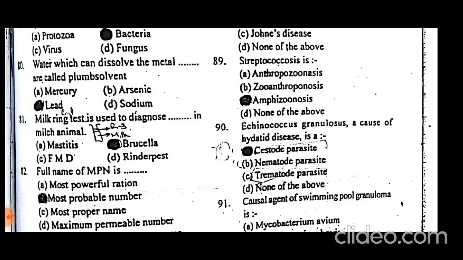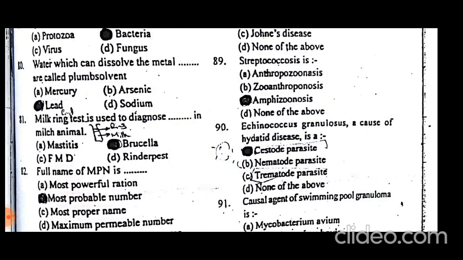Anthro means related to human, as anthropology means the study of humans. The first option is anthropozoonosis. The first part is the animal or human that will be infected, as not the normal host.